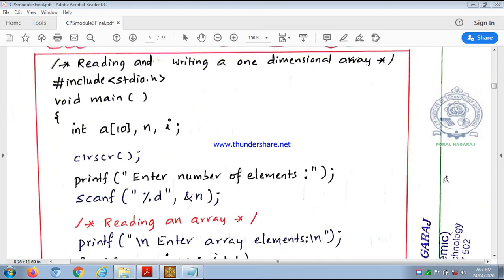We shall discuss how to read and write a one-dimensional array. So what is meant by reading and writing a one-dimensional array? Before using an array, I have told you we have to declare the array, and you can store the elements into the array during declaration itself. That is, storing elements into an array during declaration is called initialization of the array. That is one method of reading an array.